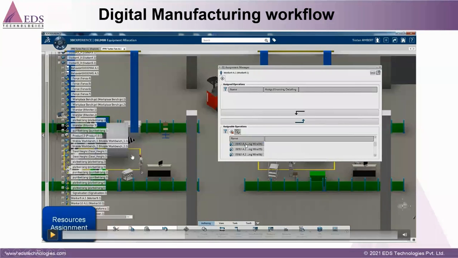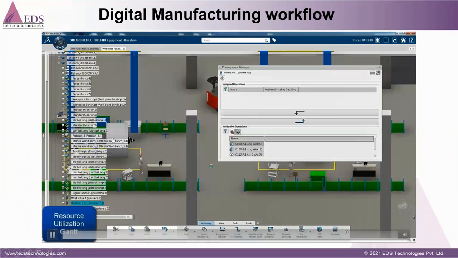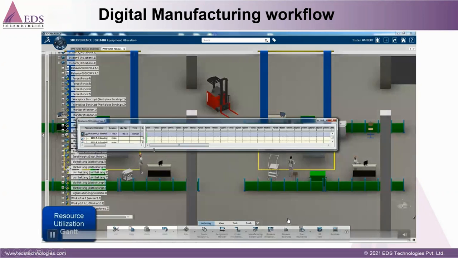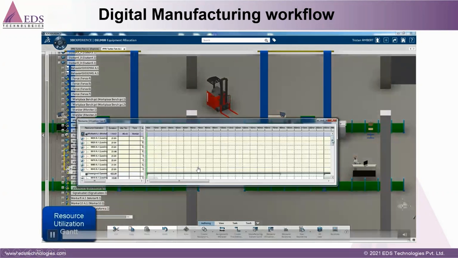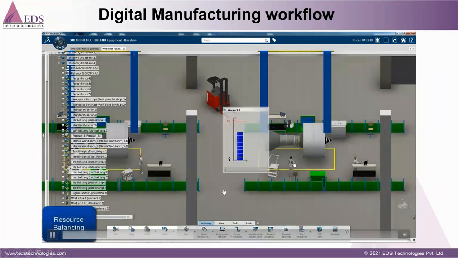Here you can see we inserted all the main assembly lines, first assembly, second assembly, and now we are assigning the tasks to the workers. We can see the first assembly, second assembly, and also this Gantt chart. You can see the resource utilization Gantt chart is there, and a time chart, all those things will be covered. And you can see the main thing here.